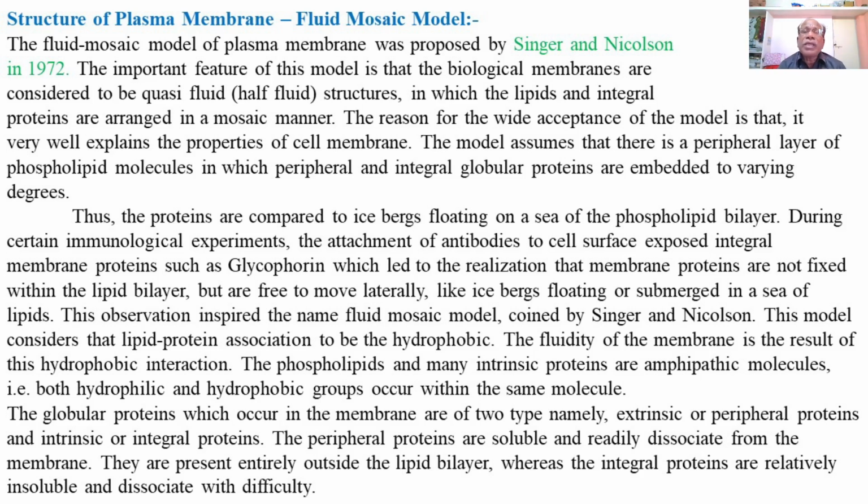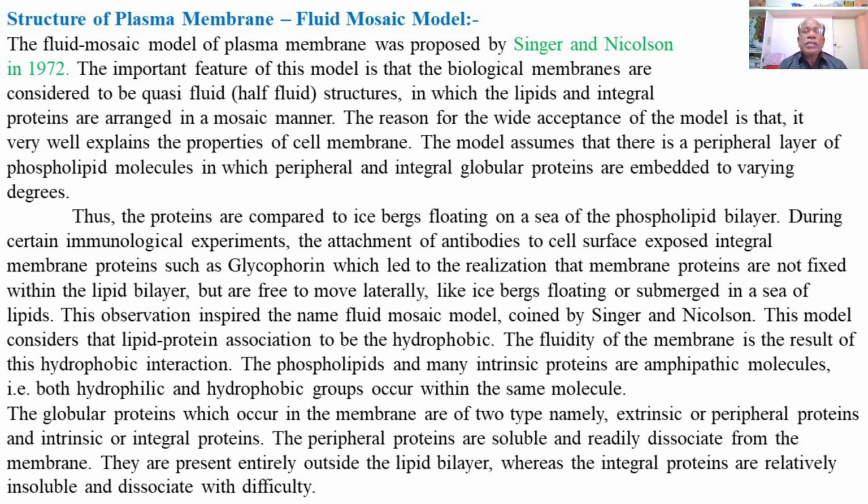Glycophorins are examples of proteins occurring on the surface of the plasma membrane, moving freely, like icebergs floating on the sea of the phospholipid bilayer.